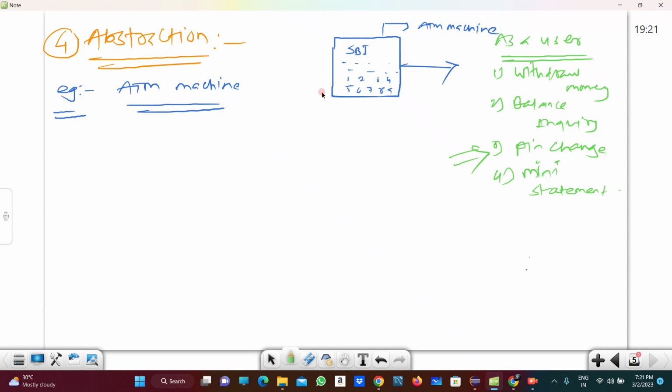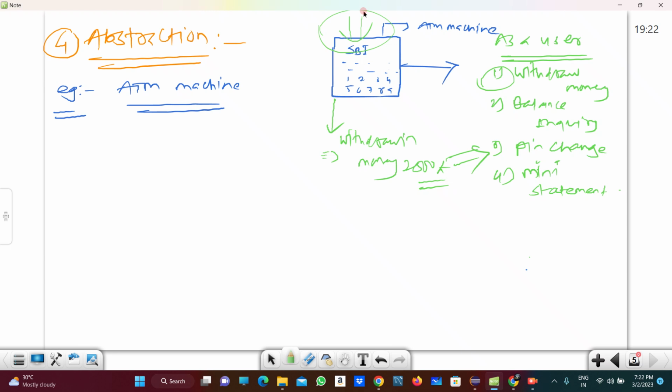But suppose I am withdrawing money here. The first action I am performing using this machine is withdrawing money, suppose 2000. While withdrawing money, as a user, can we see how much money is inside the machine?